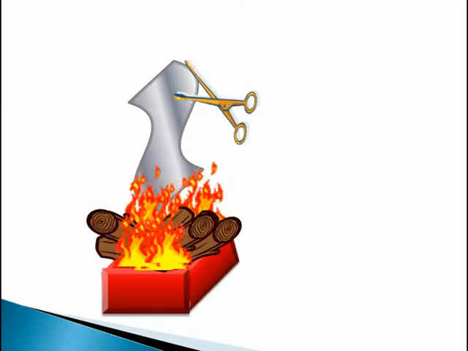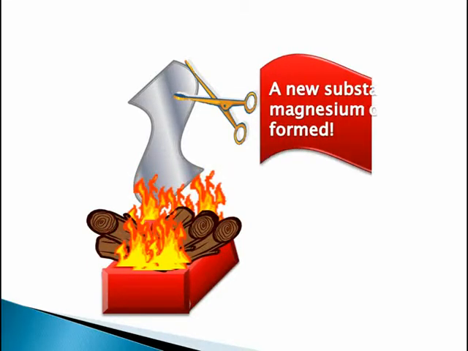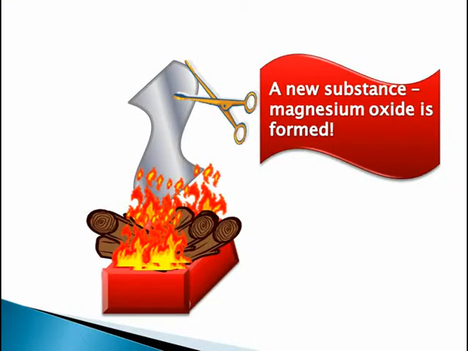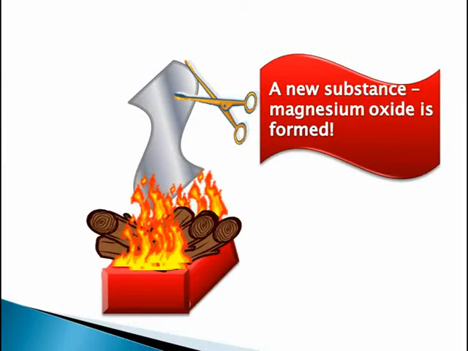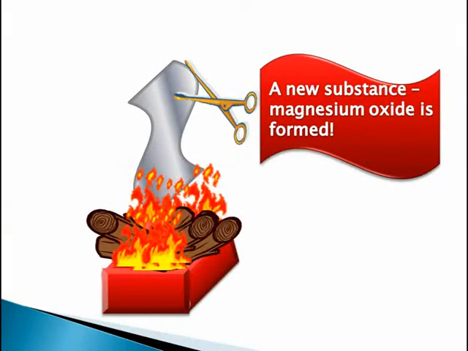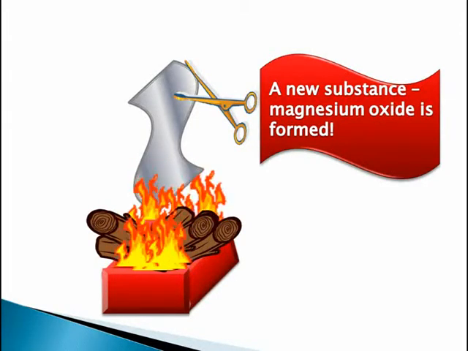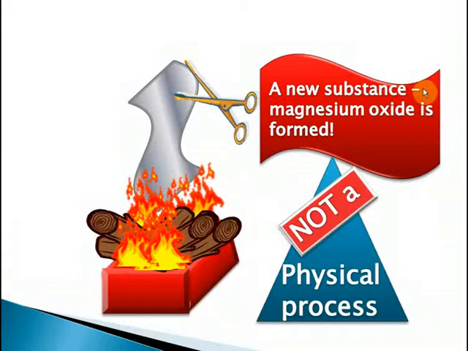Then we have the burning of a magnesium ribbon. The burning of a magnesium ribbon is clearly not a physical process. This is because a new substance, magnesium oxide, is formed when magnesium is burnt in air. When magnesium burns in air, you can see the magnesium metal crumbling and forming a white powder. This white powder cannot easily be turned back into magnesium. It remains as a white powder. You cannot just reverse the process by, say, cooling the magnesium powder. You can cool the magnesium powder or heat it. It will remain magnesium oxide, a new substance that is formed. So no, burning magnesium in air is not a physical process. Understood?